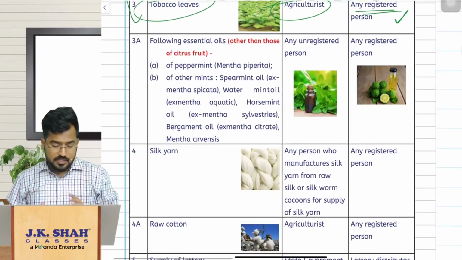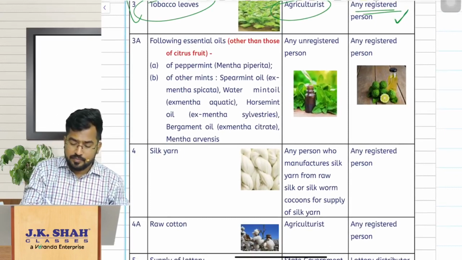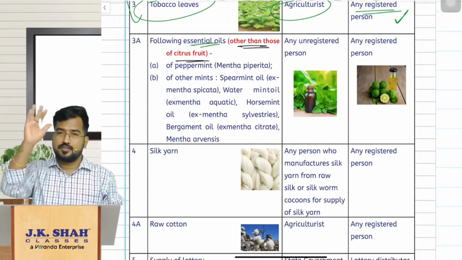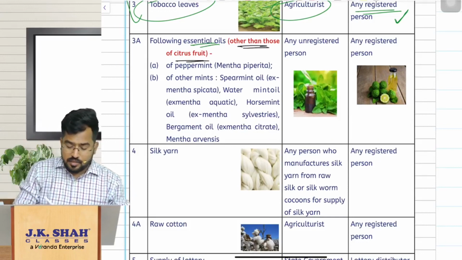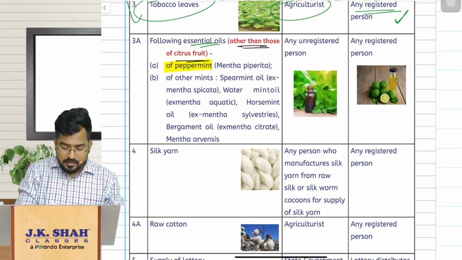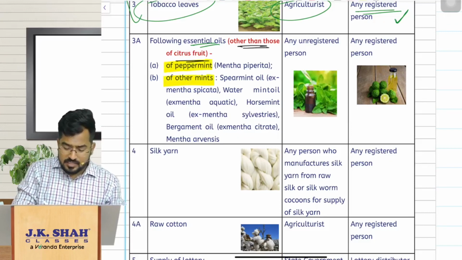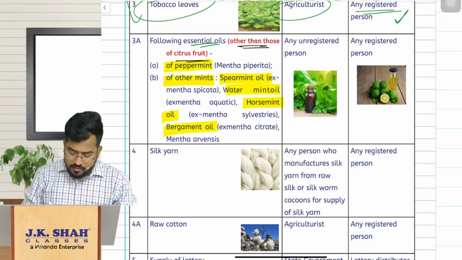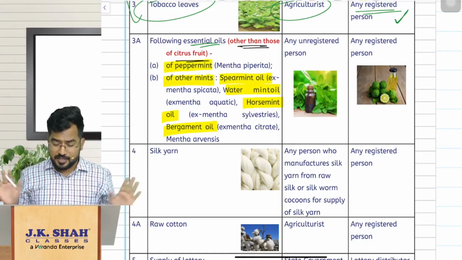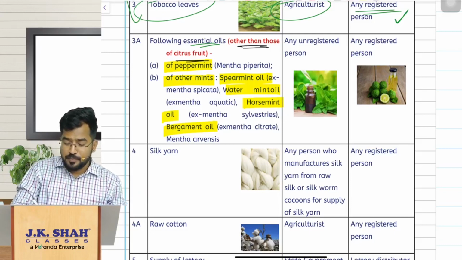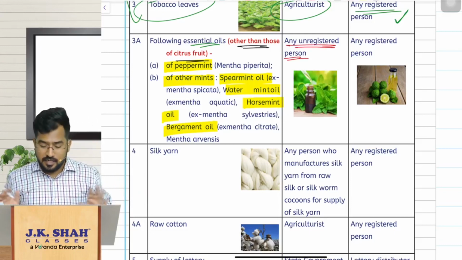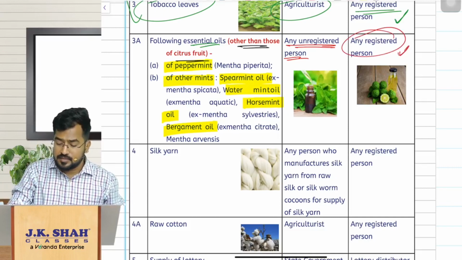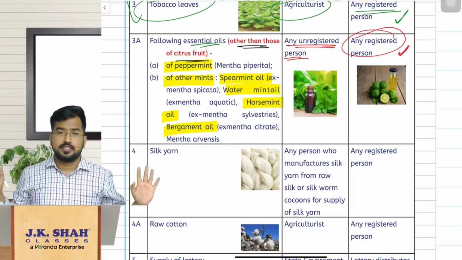Now, next one is, sir, some essential oils other than those of citrus fruits. What are the essential oils? Sir, essential oil of peppermint or other mints like spearmint oil, watermint oil, horsemint oil, bergamot oil. Don't ask me what are all these oils, please. These are being sold by whom? Any unregistered person, to a registered person obviously. So the recipient is liable to pay GST. That is the point here.